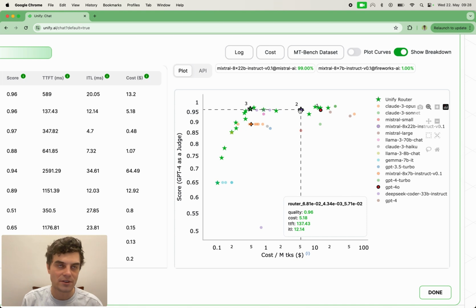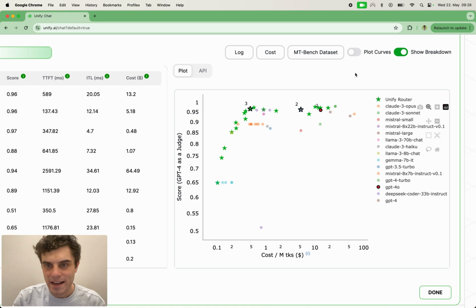So using the router is not only about improving over the endpoints today, but about specifying your needs in terms of balancing these things, rather than locking yourself into one model and one provider, and being able to ride the wave of new updates in an abstracted way.